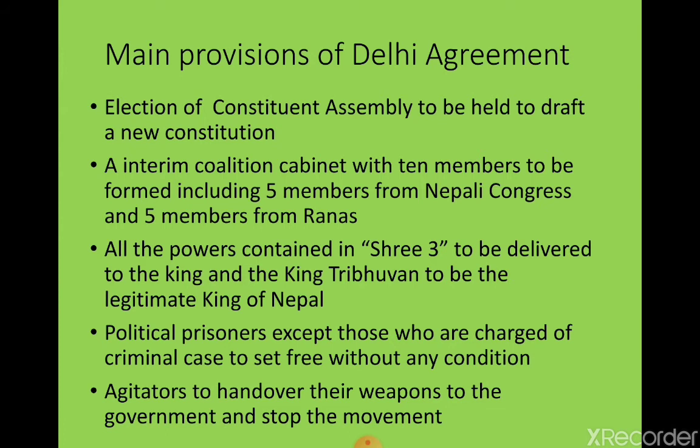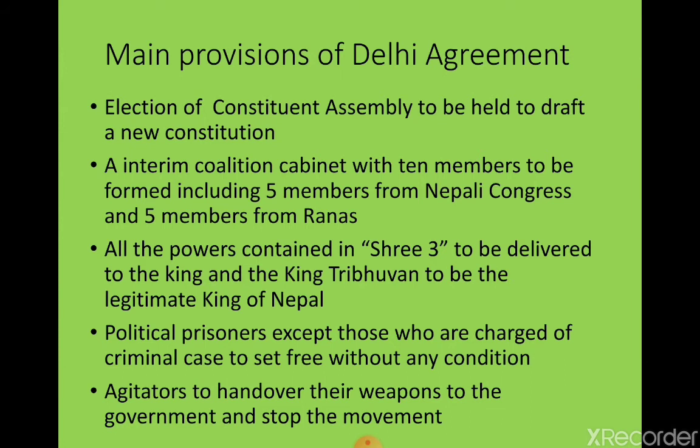We are very lucky, as the Constitution of Nepal 2072 was also drafted by the Constituent Assembly. In the Delhi Agreement also, it was one of the provisions that an election of the Constituent Assembly be held for drafting a new constitution, but it became the dream of Nepalese society for a long time.